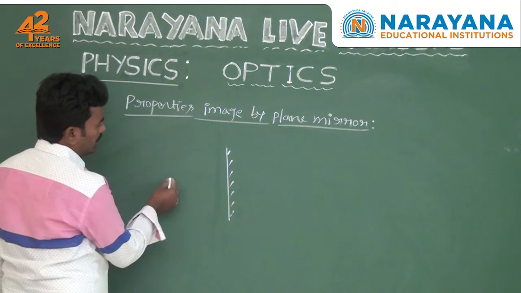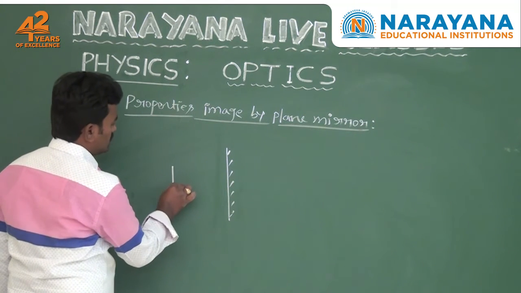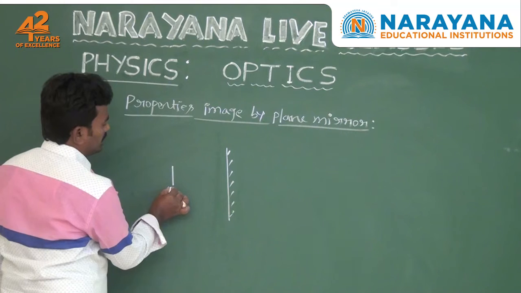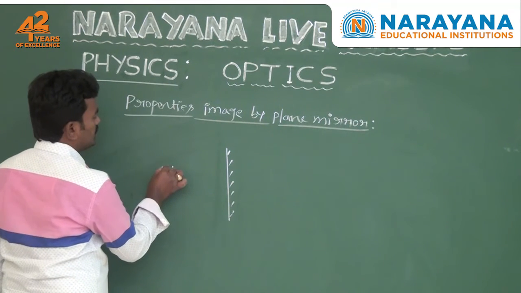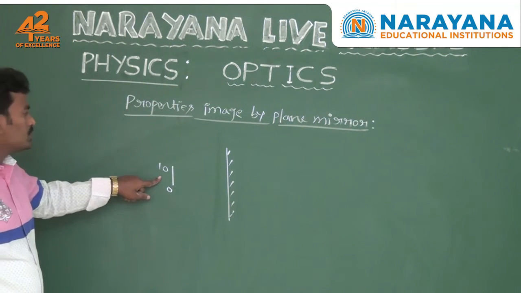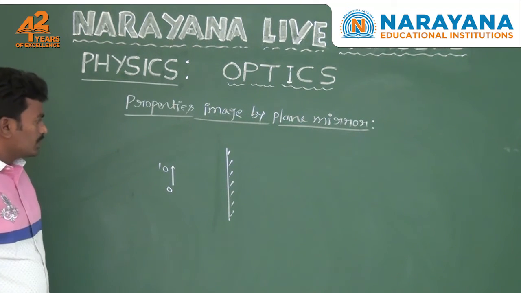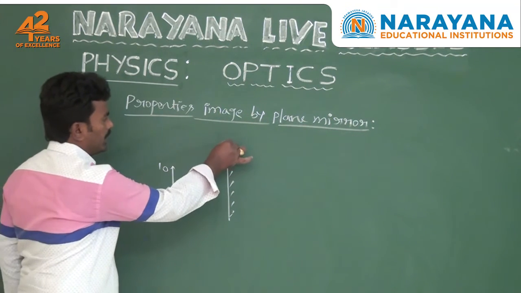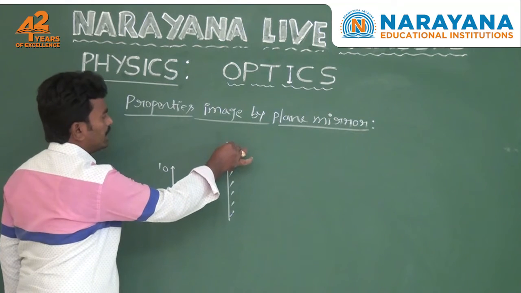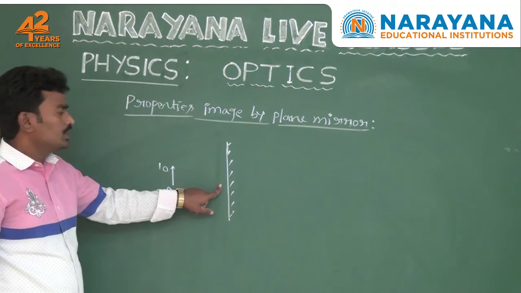Here you take one object in front of the plane mirror. Suppose this is the object O dash in front of the plane mirror. Now you observe the image of this object produced by the plane mirror. Here you take the light rays coming from the object and entering the mirror.